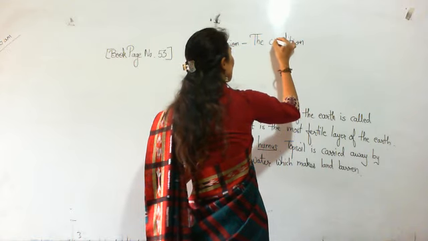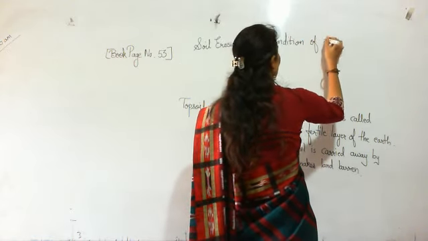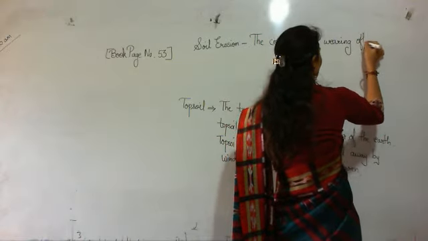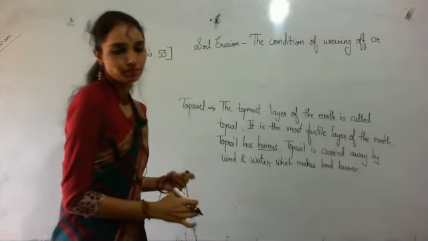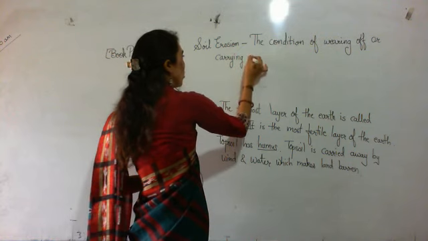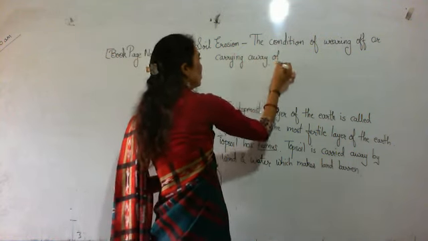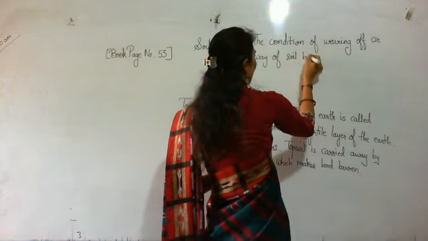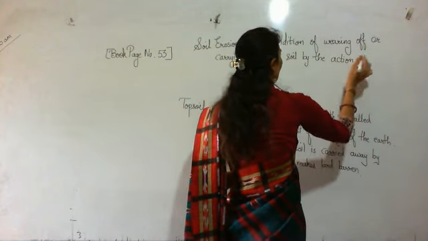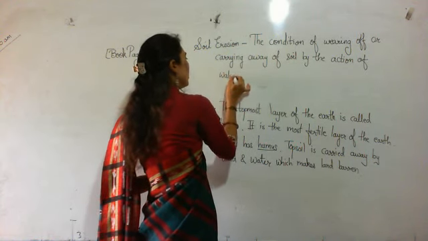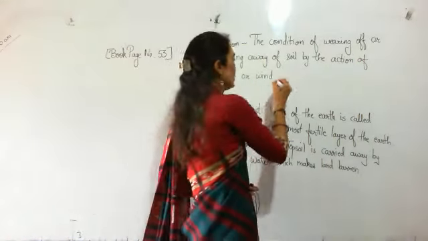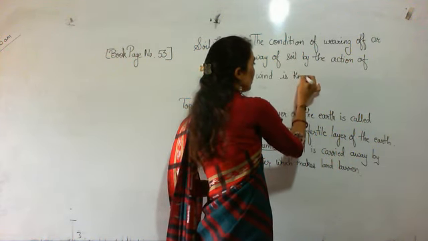The condition of wearing off or carrying away of soil by the action of water or wind is known as soil erosion.